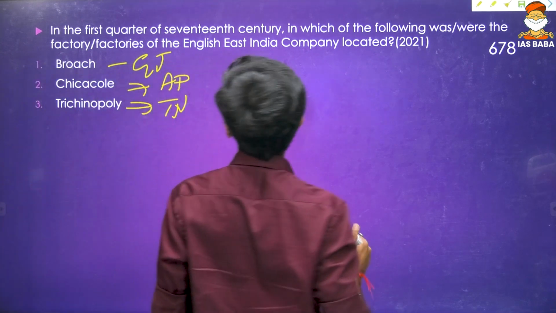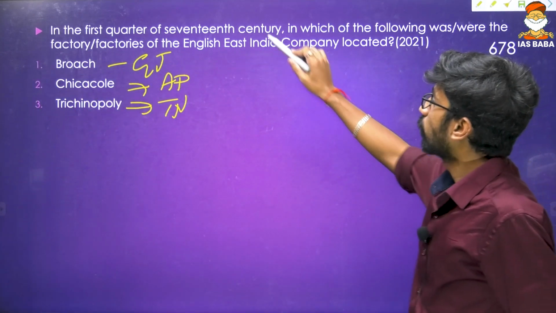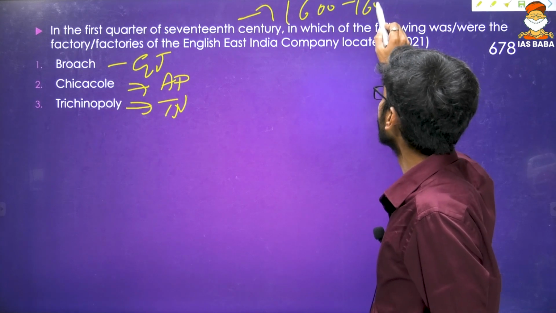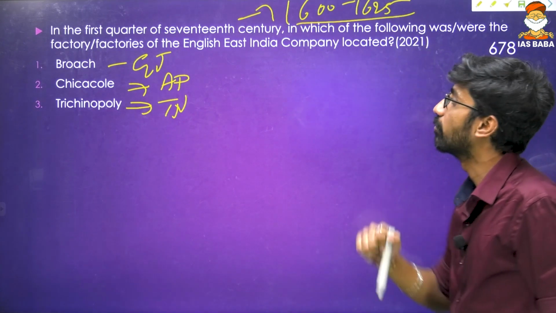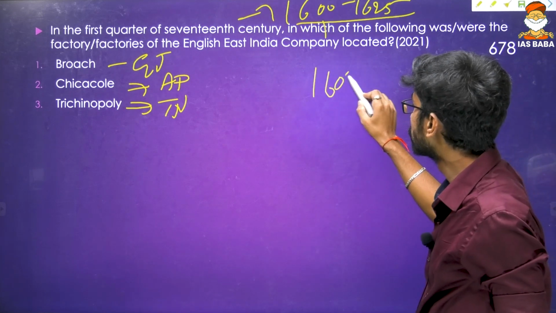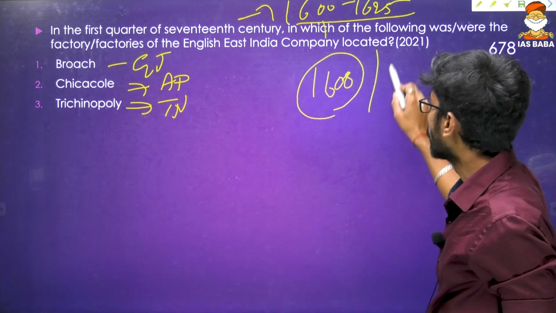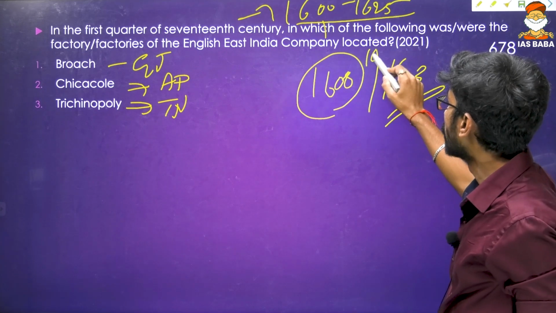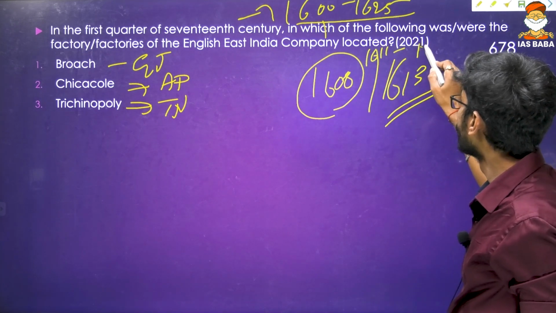We are talking about the first quarter of the 17th century, that is 1600 to 1625. So where were the British there? They came in 1608, and they established a factory at Surat in 1613 and at Masulipatnam in 1611.